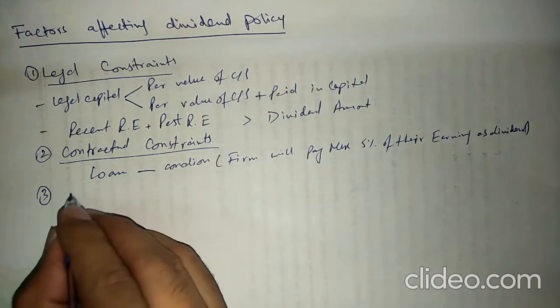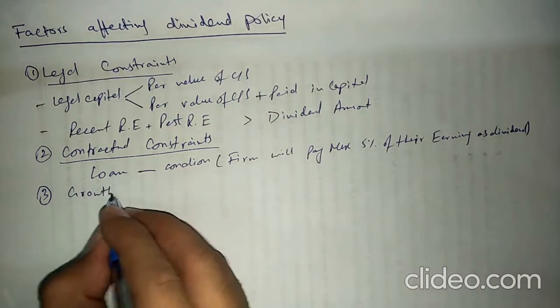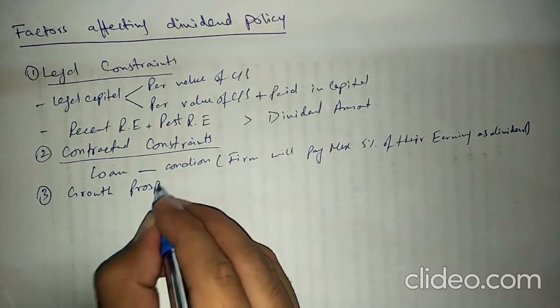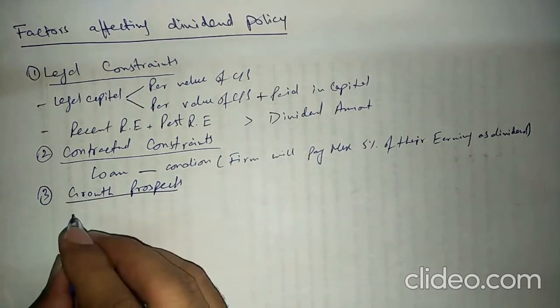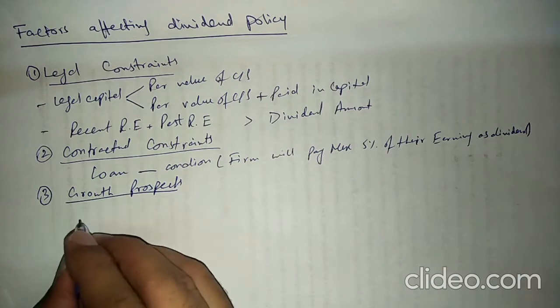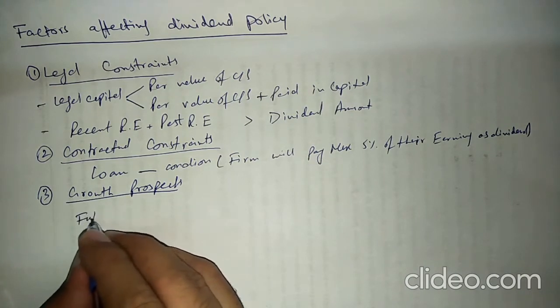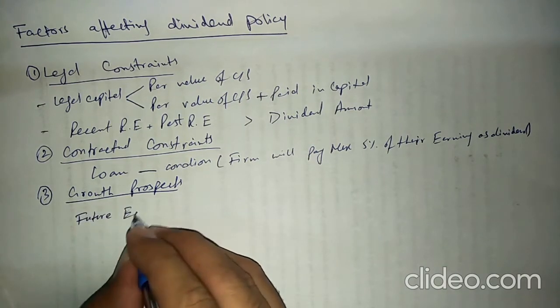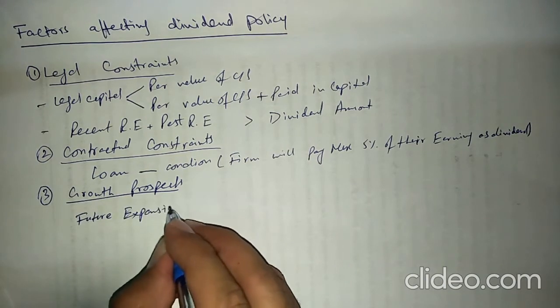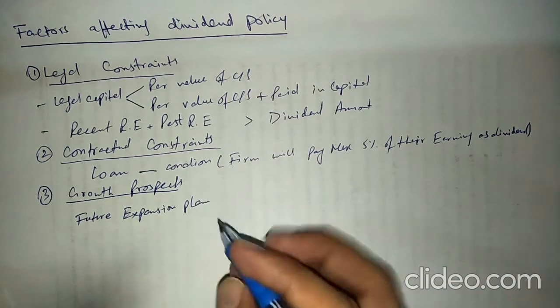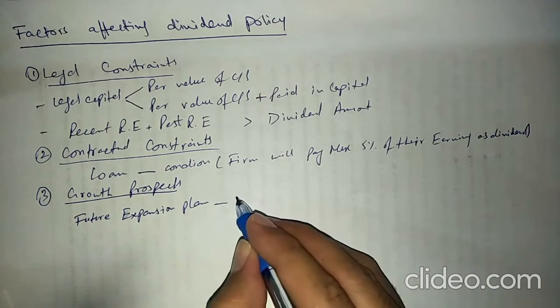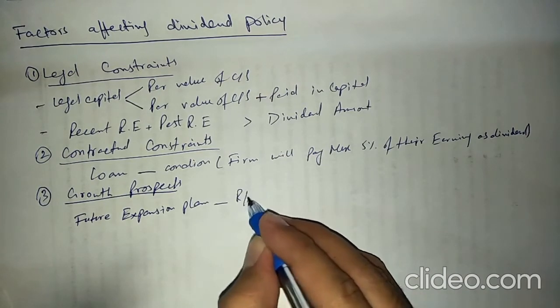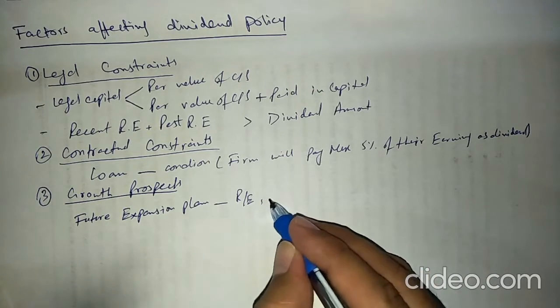The other factor is growth prospects. If a company has a plan to grow in the future, expansion plans, then how can the company finance its future expansion plan?